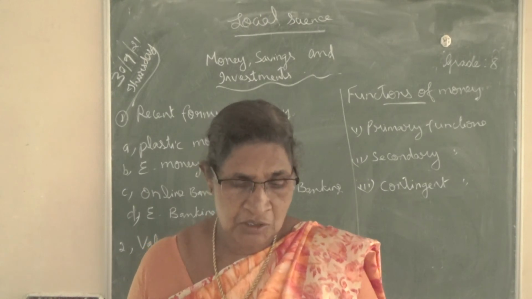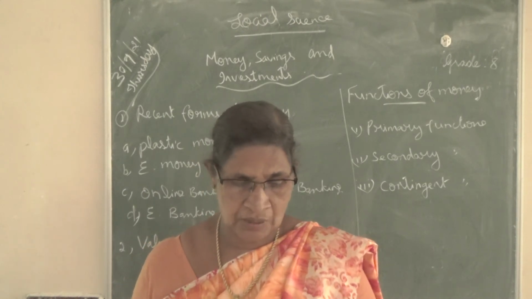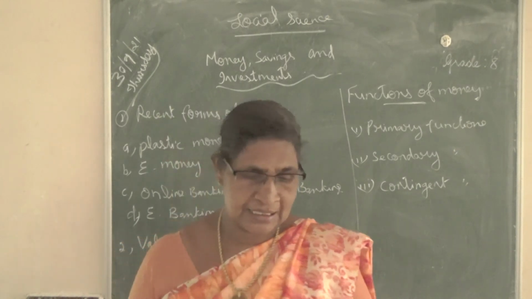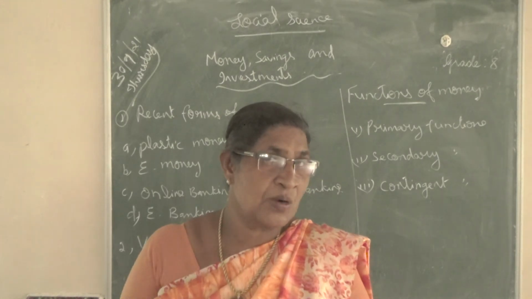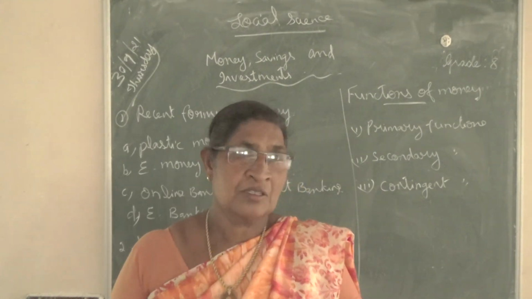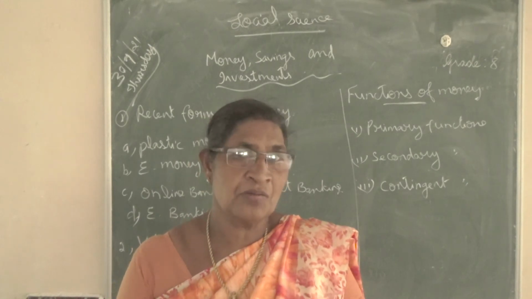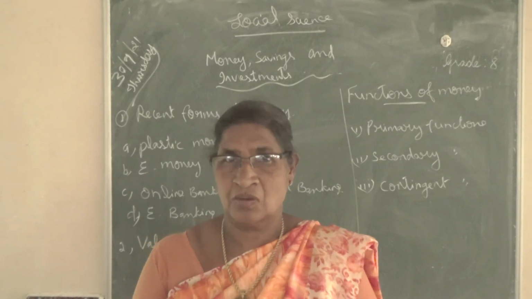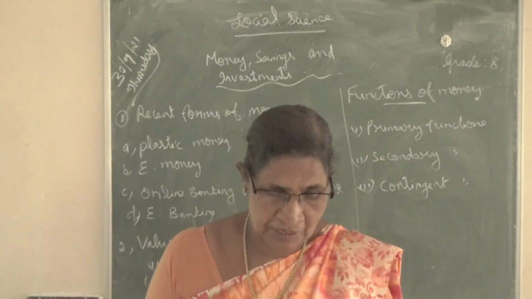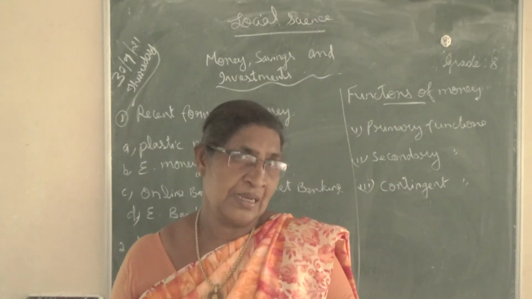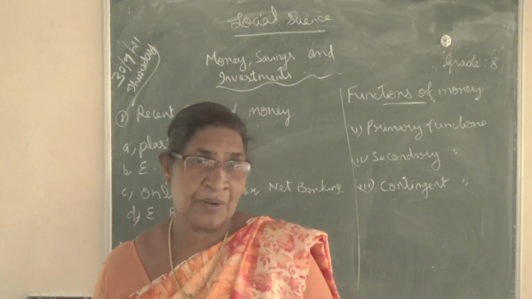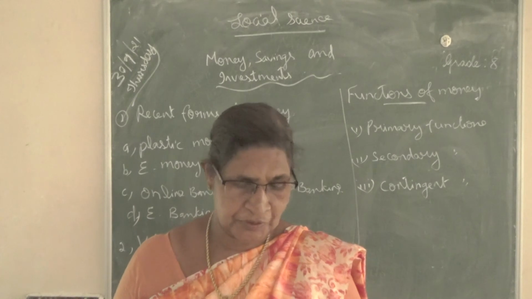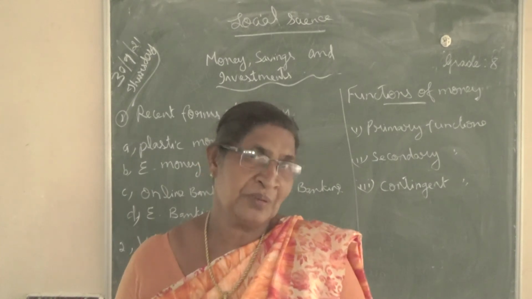Then second is the store of value. Money helps us to save for the future, as it is not perishable. Already we studied commodity money. It has a few disadvantages. Among them, we can't store it because it is perishable. But here, we can store the money. So money has a store of value. We can store the money for future purposes. Money won't perish, isn't it?